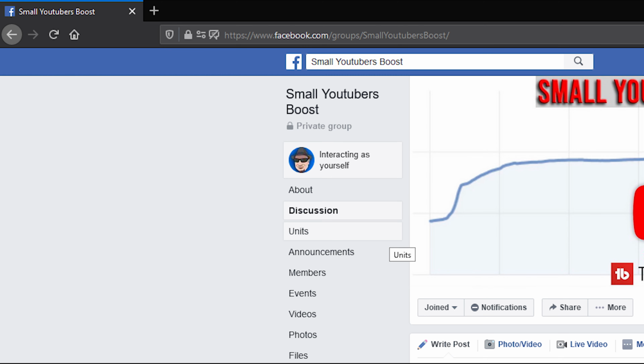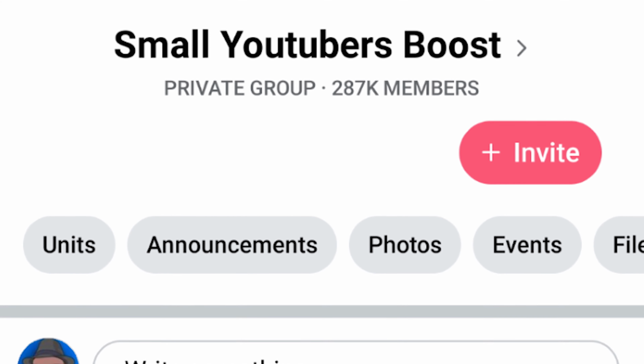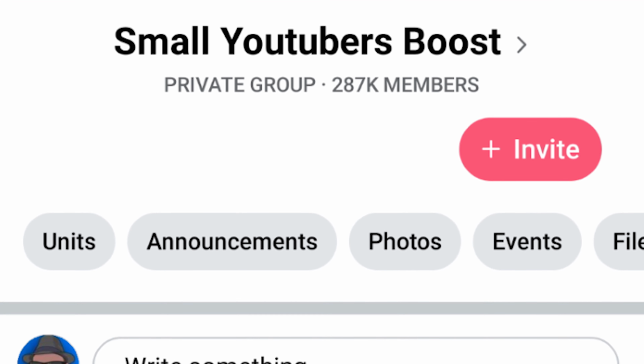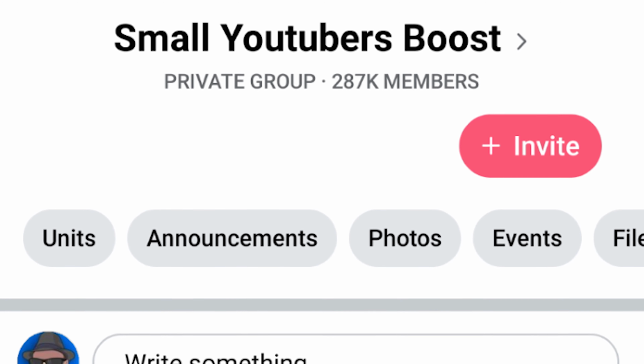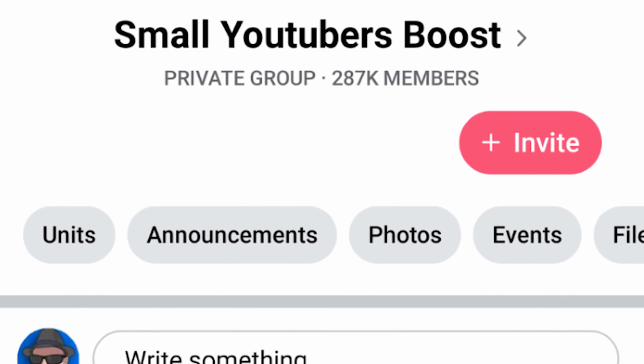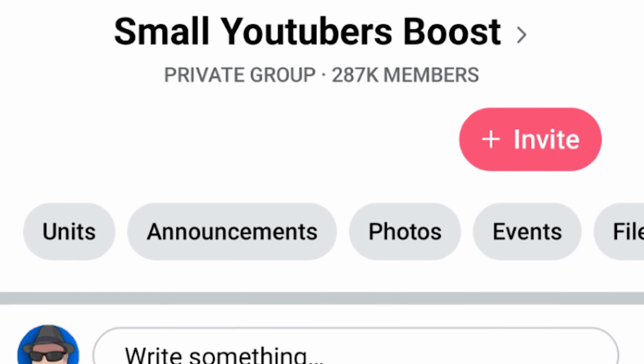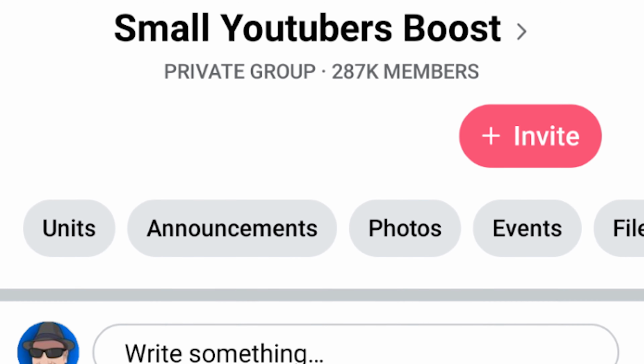On desktop, you're going to want to look on the left-hand side in the top corner of the group page. Units is generally the third option down after About and Discussion. To find Units on mobile, you're going to want to look underneath the name of the group and above the field where you can write a post. Normally around the middle of the screen on the left-hand side, the Units option will appear.